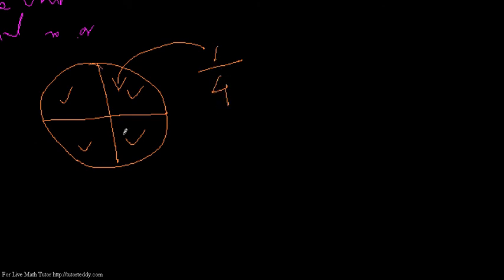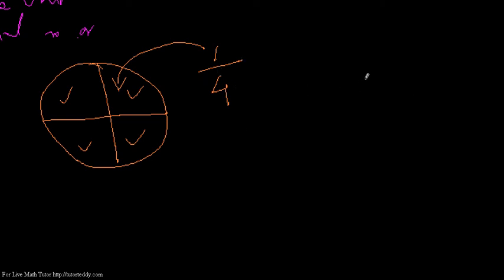I have divided the whole thing into 4 parts. So each quarter, each division of the pie I am getting is 1 by 4, one portion of the 4 parts.